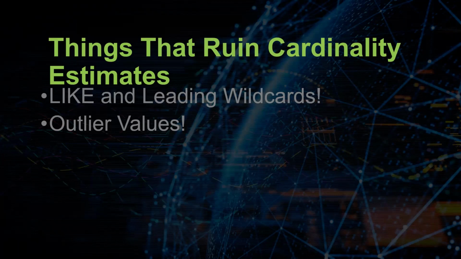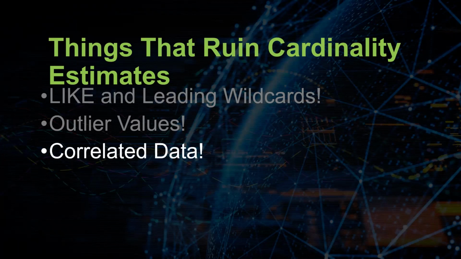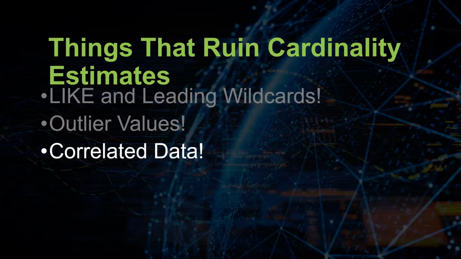Okay. So we've talked about like and leading wildcards, and we've talked about outlier values. Let's talk about correlated data and how to go about correcting this. Now, you might be saying, well, Kaley, there's already a documented fix for correlated data. Yes, you can have things like column groups, and that works if you have data that's correlated and it's on the same table. But what happens if you're joining two tables, and as a result of joining one table to another, you have join skew?